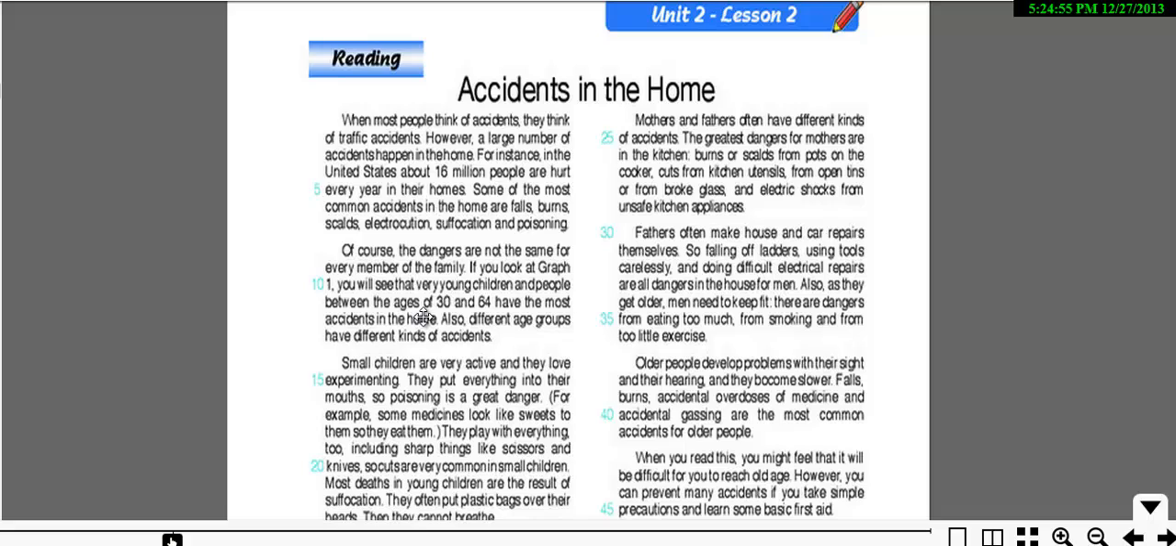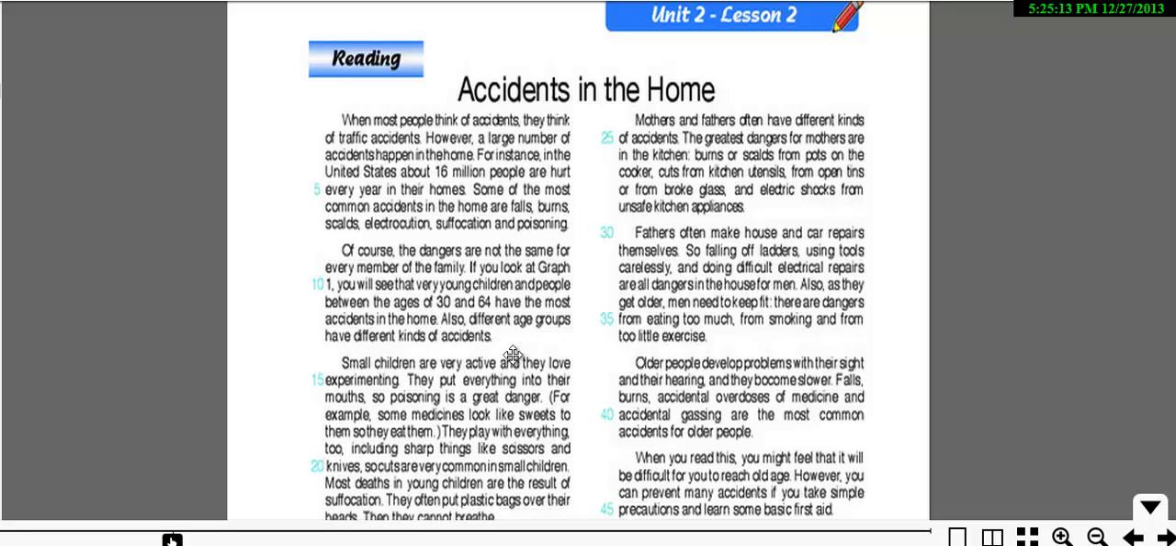Let's move on. Of course, the dangers are not the same for every member of the family. If you look at graph 1, you will see that very young children and people between ages of 30 and 64 have the most accidents in the home.